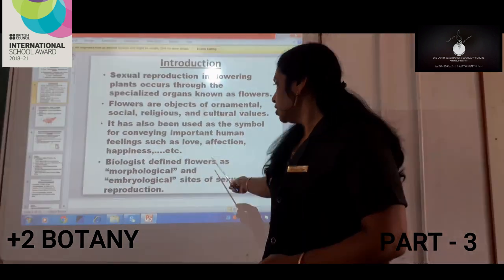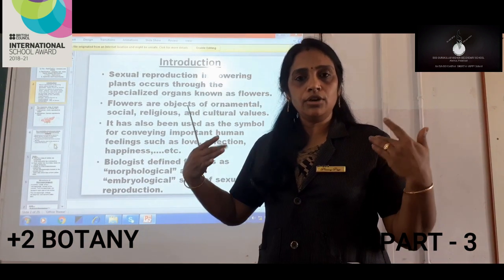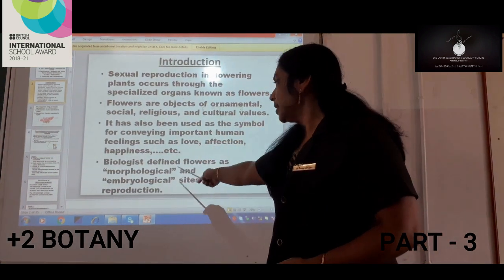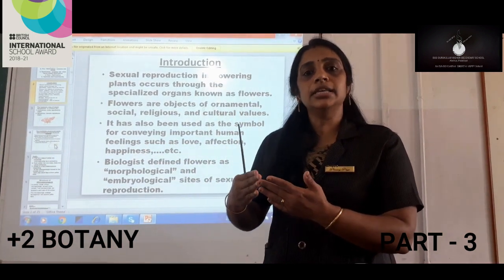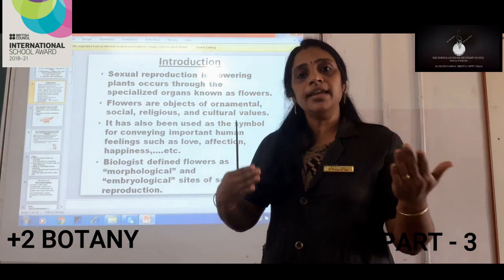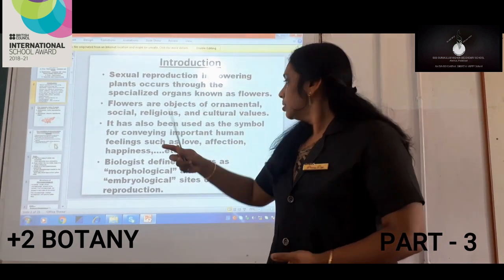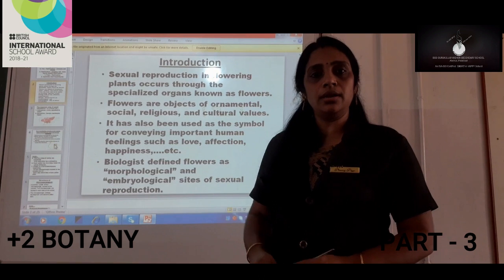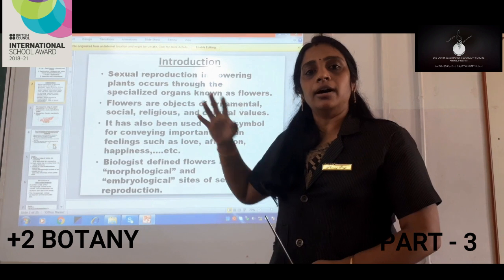Morphologically, what is the meaning of morphologically? The physical part of the flower, as well as embryological, meaning embryology. According to embryology, the flower is giving rise to the new one. Understood? And morphology means the male and female reproductive organs are present there, which we can see through our eyes. So we can say flowers are morphological and embryological sites of sexual reproduction. So this is the first part which is telling us about a flower.